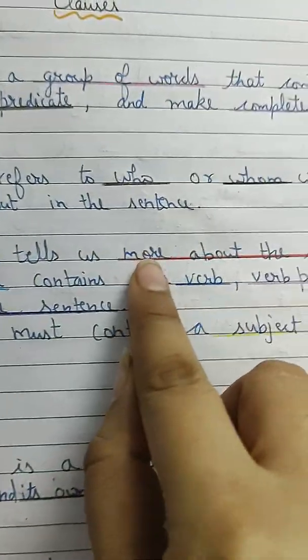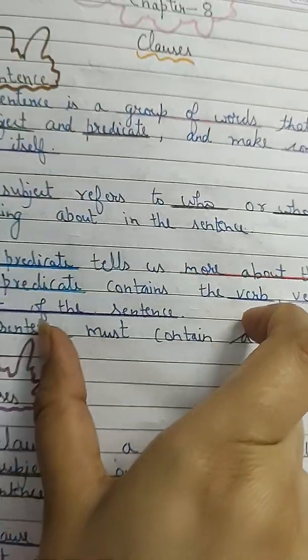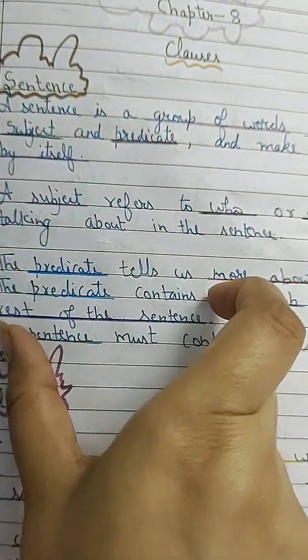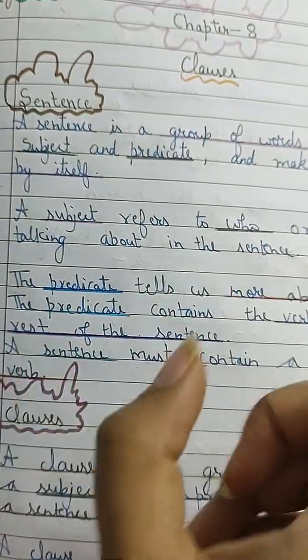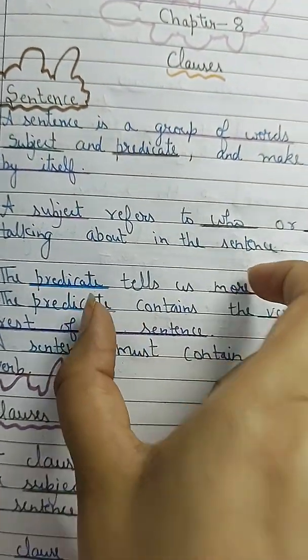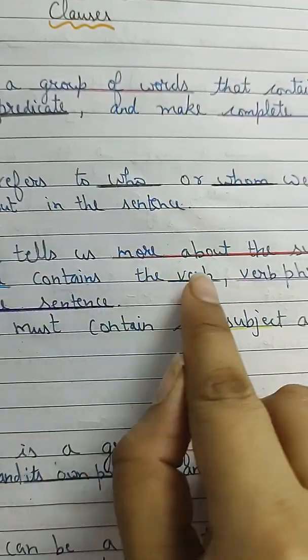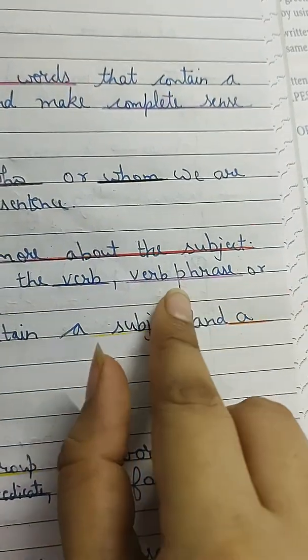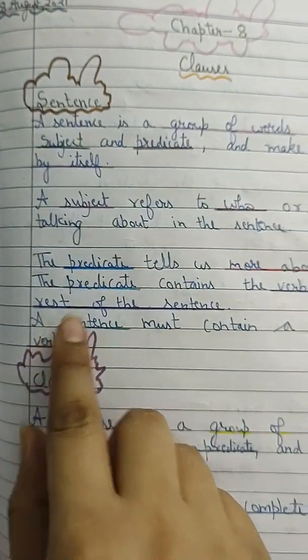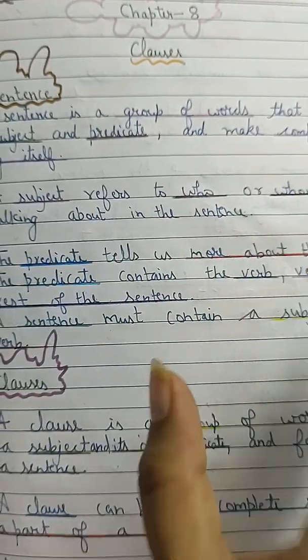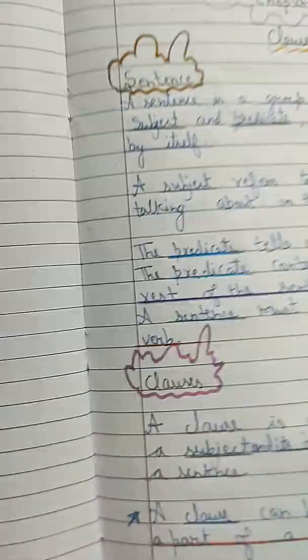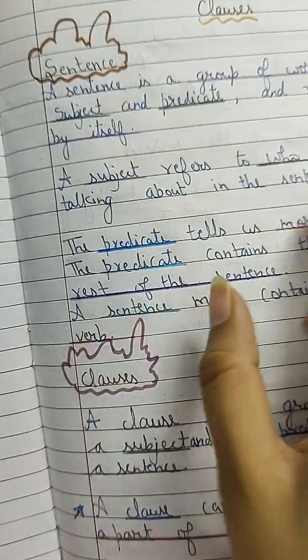The predicate tells us more about the subject. It will add information about the subject. Suppose it is written, Ram played football. Ram is the subject. Played football will be the predicate. The predicate contains the verb. Here, played is the verb or verb phrase. It can be a verb phrase also, or it can be the rest of the sentence, whatever is left in the sentence will be the predicate. So Ram is the subject, played football is the predicate, the rest of the sentence.